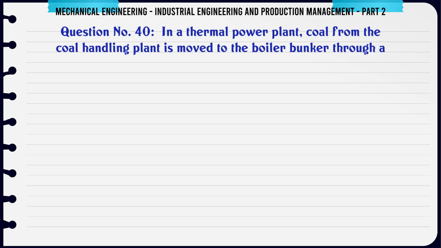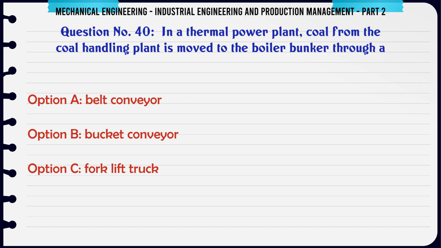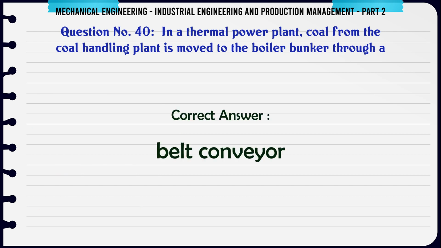In a thermal power plant, coal from the coal handling plant is moved to the boiler bunker through A. Belt conveyor. B. Bucket conveyor. C. Forklift truck. D. Overhead crane. The correct answer is belt conveyor.